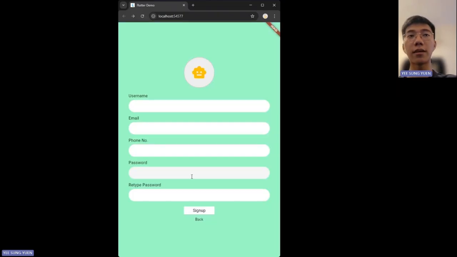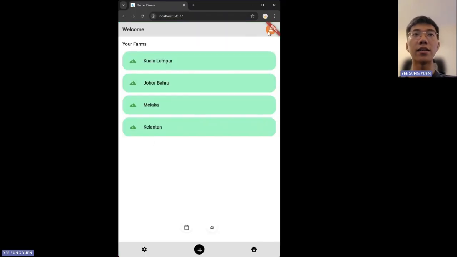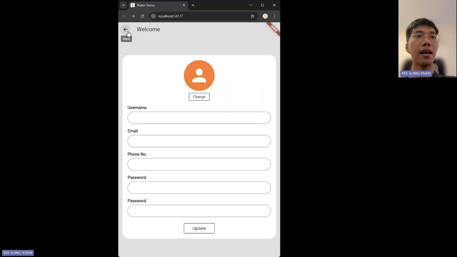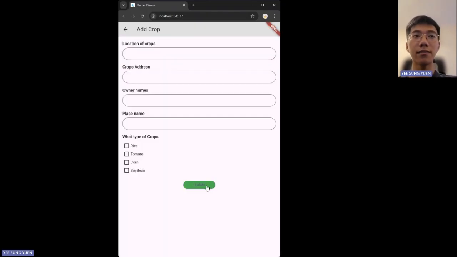First of all, the user will be able to sign up here, log in here, and once you're logged in, you'll be directed to this main page. The user can edit their personal information by clicking the icon here. Then you can go to the settings and edit your settings preferences. The user can also add their own farms here.